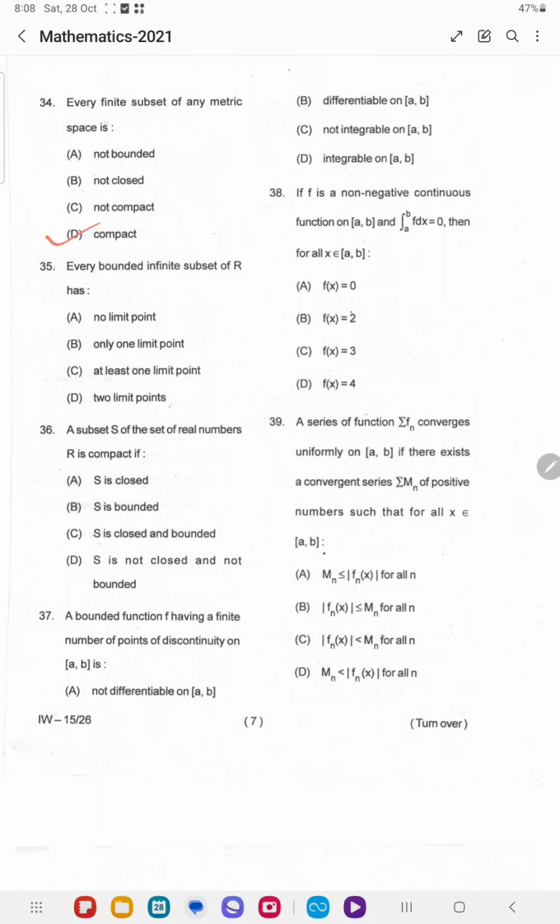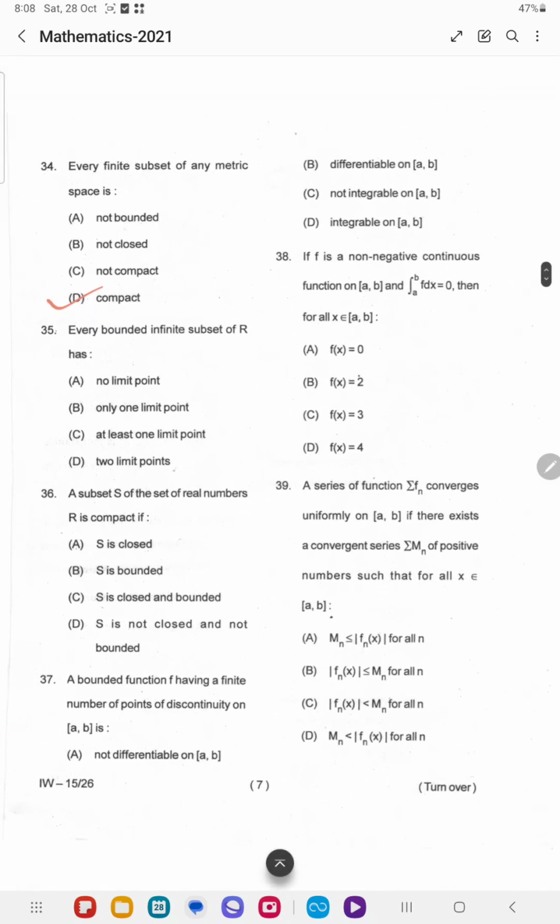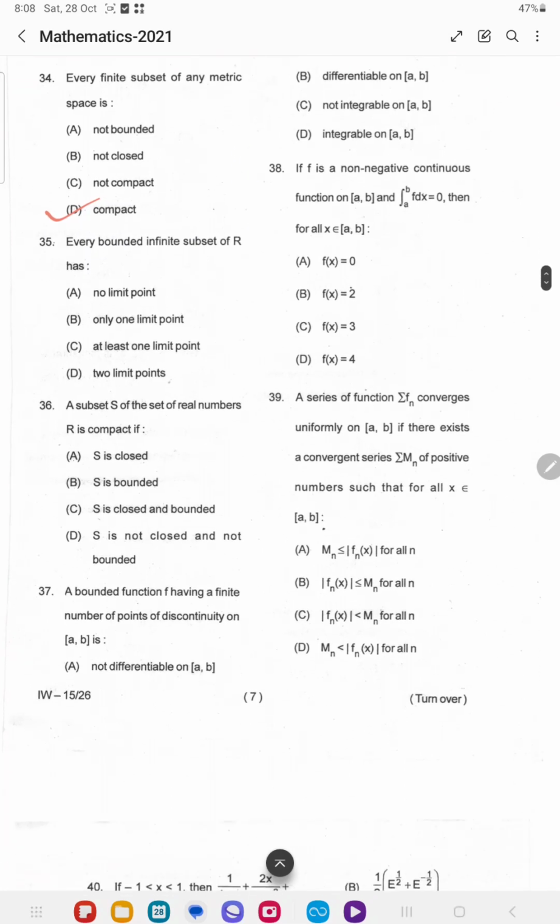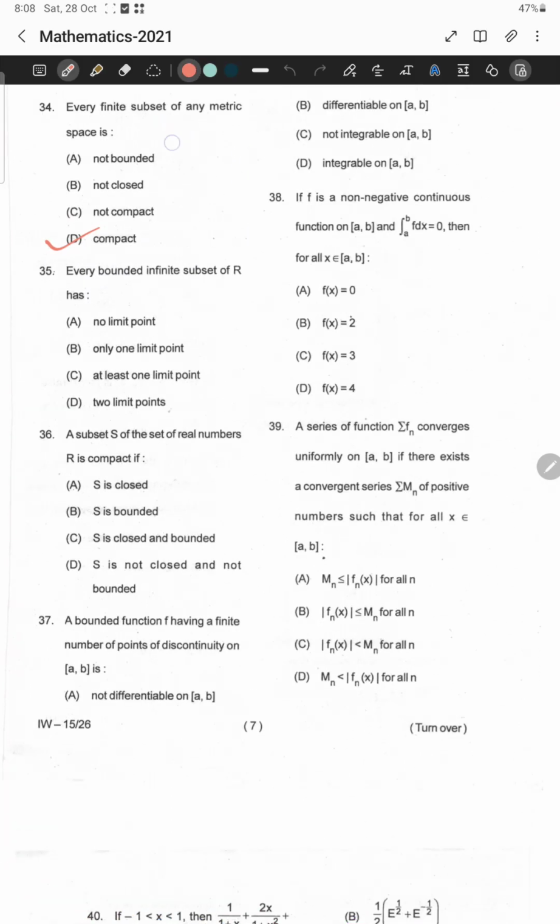Therefore every finite subset of a metric space is compact. Not bounded is false, and a compact set is closed and bounded. Not closed is also false, not compact is also false, and the correct answer is option D. Let us move to question number 35.